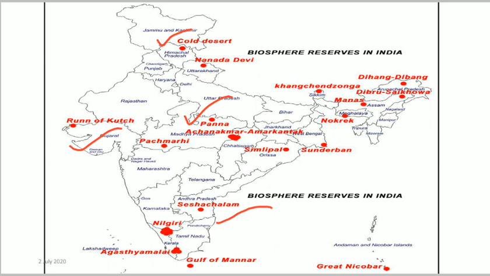I have left one biosphere reserve so that you are going to find out that a total of five new biosphere reserves have been added. But the first biosphere reserve that the government had provided as a biosphere reserve is the Nanda Devi Biosphere Reserve. Okay, so find out the first, second, and third biosphere reserves that were recognized, as well as the five newly added biosphere reserves. And try to answer that in the comment section below.